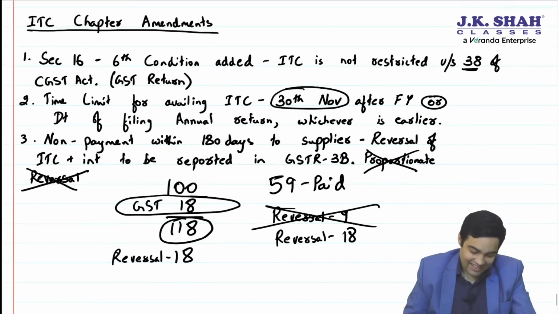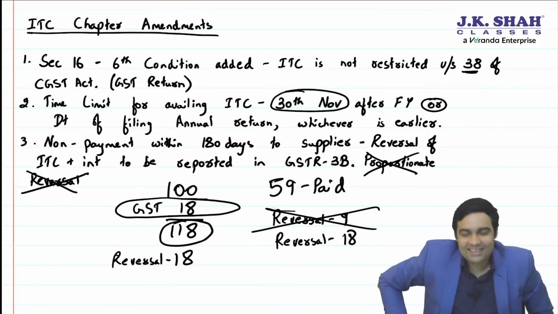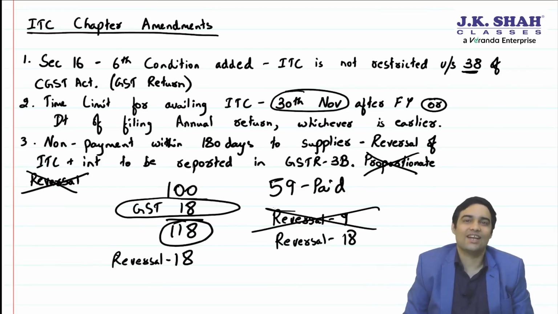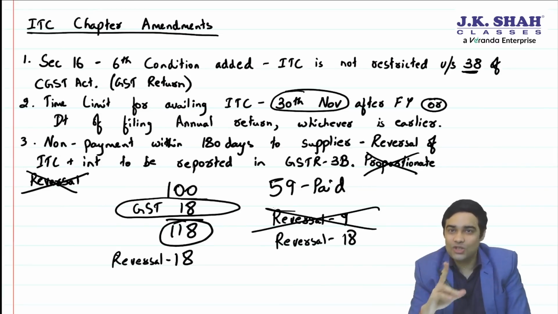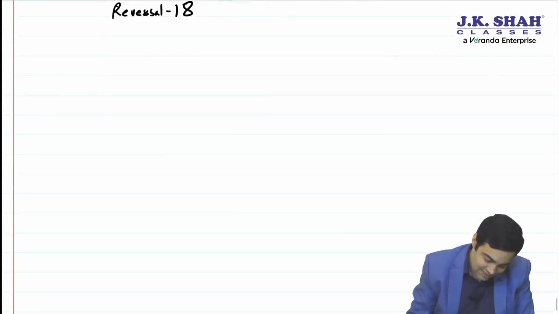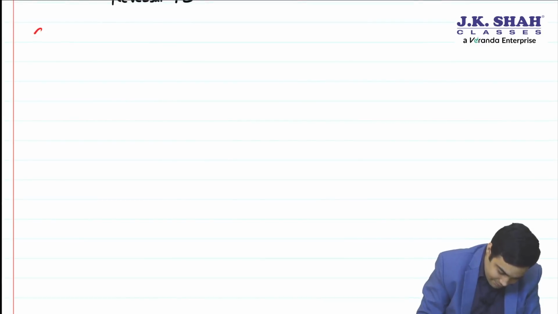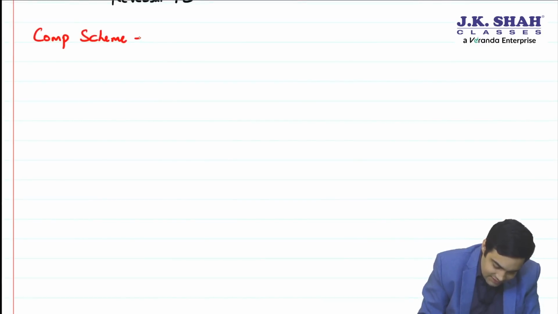Okay. There is one more change. Earlier provisional ITC was there, now it is replaced by self-assessed ITC. We will see that in return amendments. Also, composition scheme. You remember certain cases where composition scheme was not available?